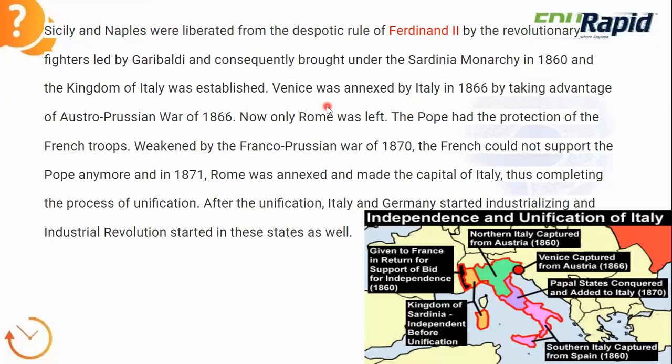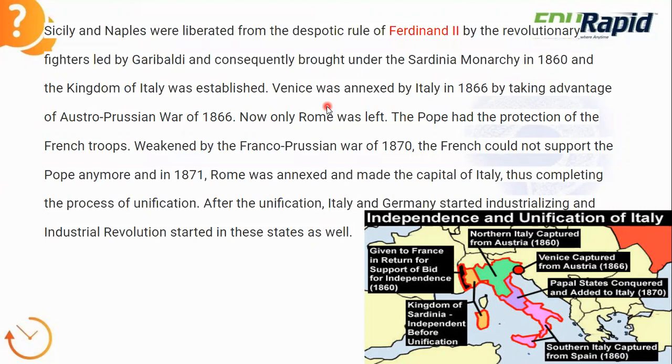I tell you once again. First, in 1859 a war happened, and a lot of the states came under Italy. Next, in 1860, an important event happened: Garibaldi led the fighters. They attacked Ferdinand II and captured Sicily and Naples. They liberated Sicily and Naples, and they came under the Sardinia monarchy. Next, in 1866, because of the Austro-Prussian War, Venice was annexed. Because they took advantage of the 1866 war, the Italian people annexed Venice.